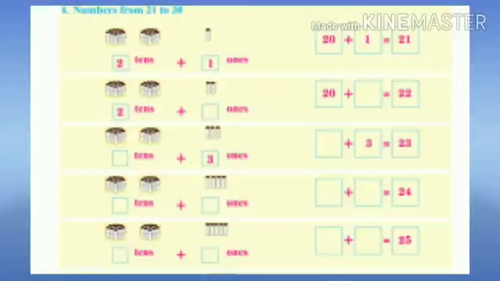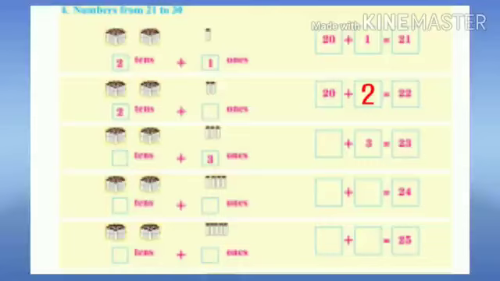Students, see the second row. Here we have 2 bundles of 10 sticks and 2 loose sticks. Can you find how many tens and ones are there? Yes, there are 2 tens and 2 ones. Total sticks 20 plus 2 is equal to 22. So the number is 22. Children, see the third row.